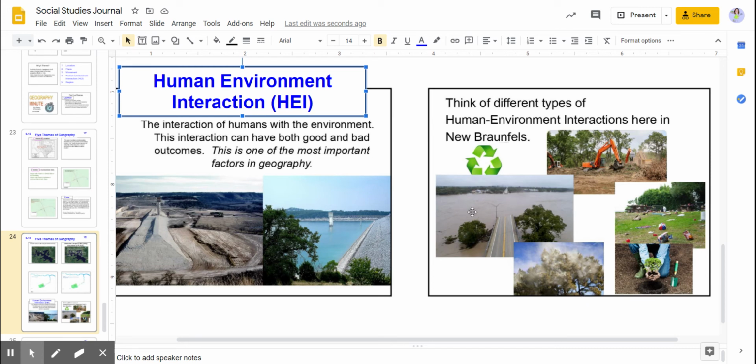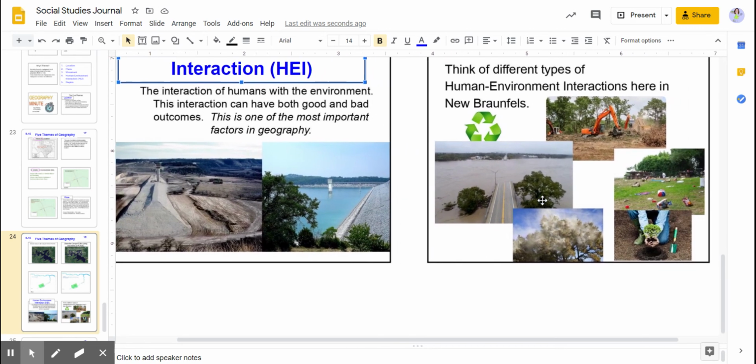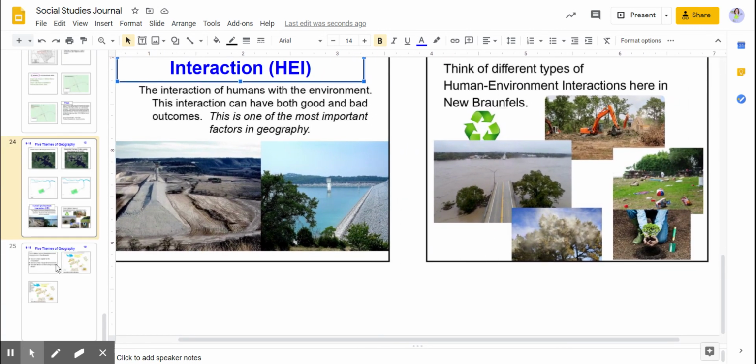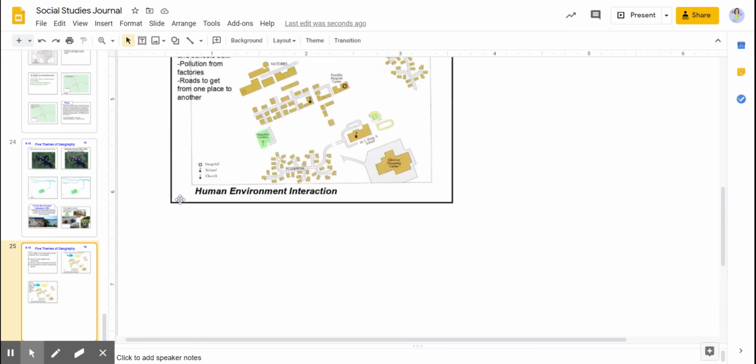Sometimes the environment destroys our structures like roads during floods. Sometimes trees are taken down by construction. These are all examples of human environment interactions. Okay, next.